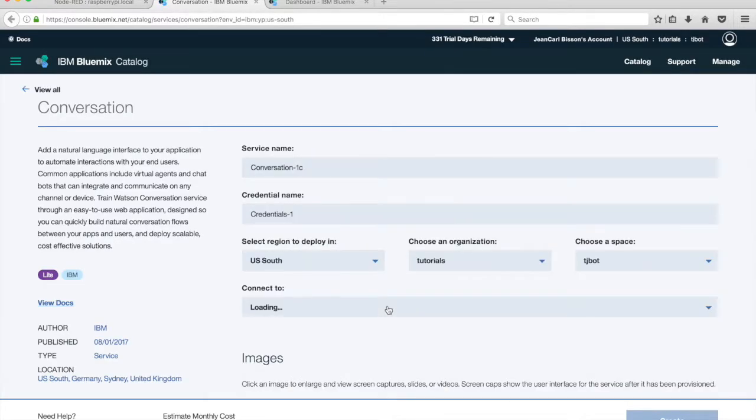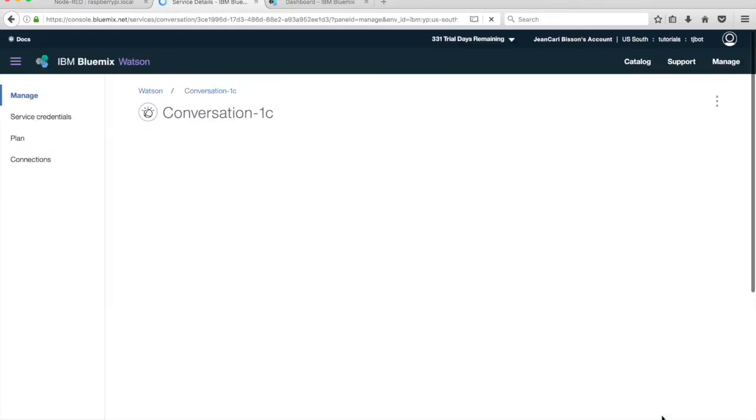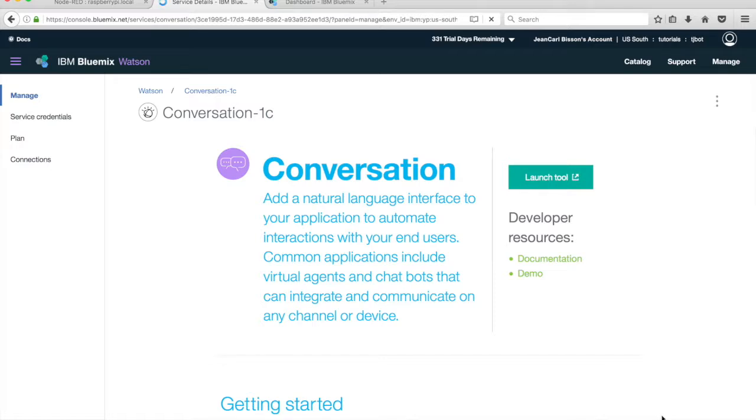I'm already signed in to my IBM Bluemix account. Create your IBM Bluemix account at bluemix.net. Click Create. Click on the green button labeled Launch Tool.